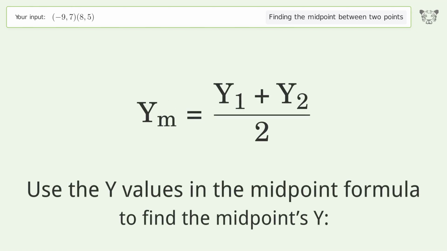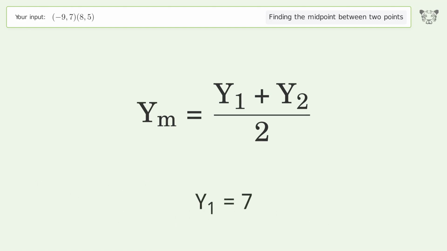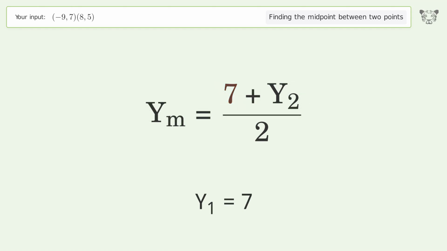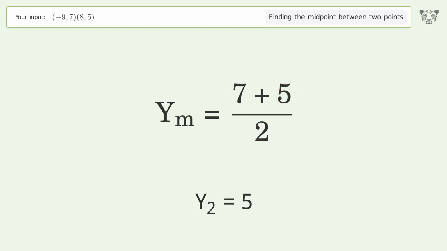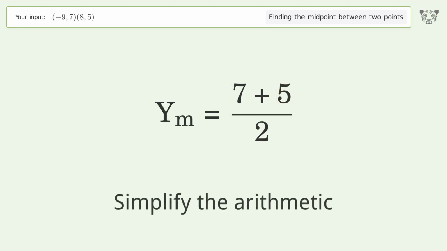Use the y values in the midpoint formula to find the midpoints y. y1 equals 7. y2 equals 5. Simplify the arithmetic.